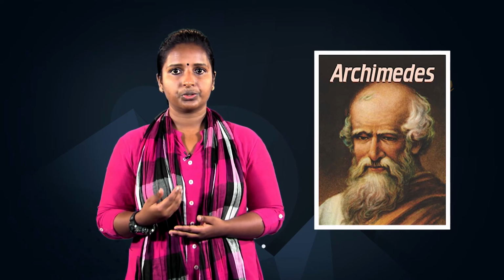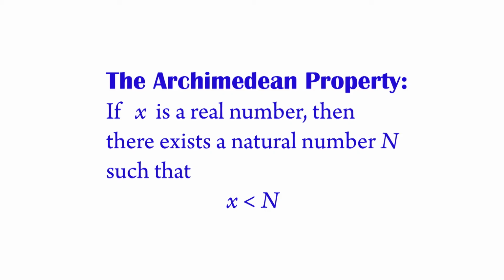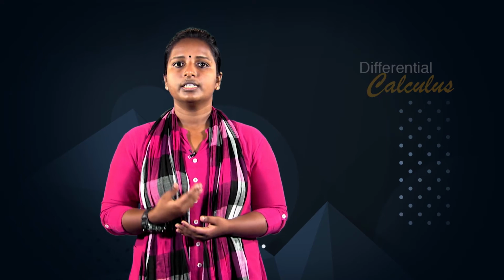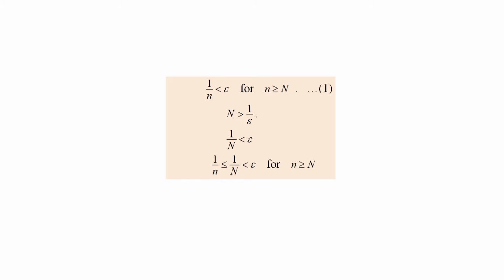Now, we cannot proceed further without stating the Archimedean property, named after the ancient Greek mathematician Archimedes, 287 BC to 212 BC, of Syracuse. The Archimedean property is that if x is a real number, then there exists a natural number n such that x is less than n. This n depends on the choice of x. Now, let us continue the work of finding an N satisfying condition 1. The Archimedean property assures us of the existence of a natural number N associated with the real number 1/epsilon such that N is greater than 1/epsilon, then 1/N is less than epsilon.